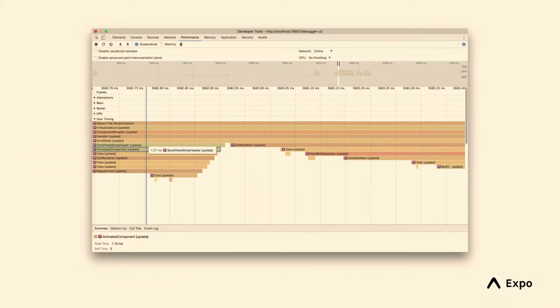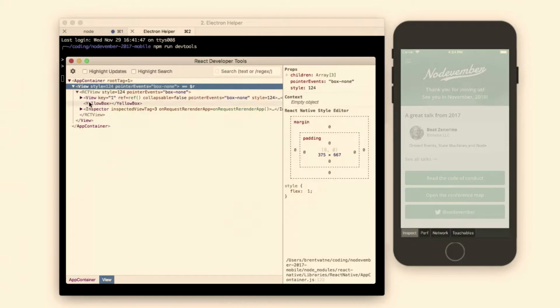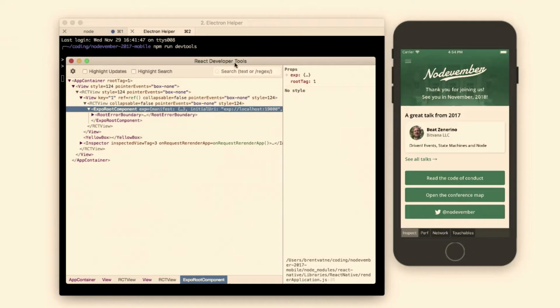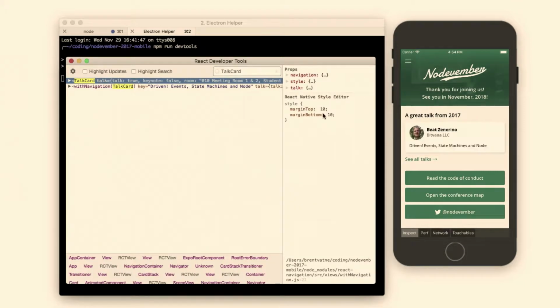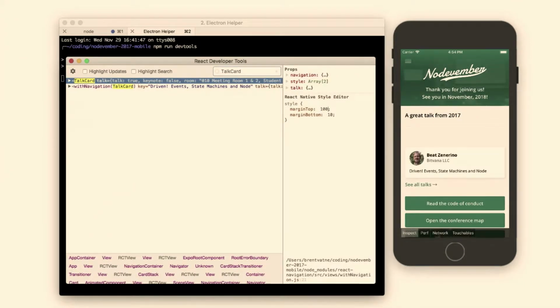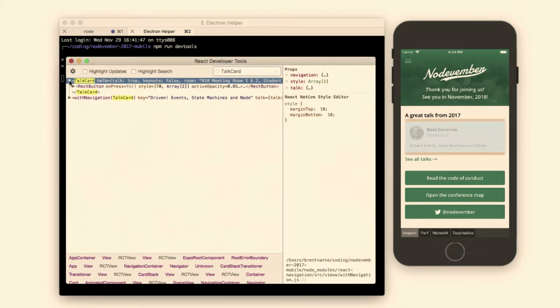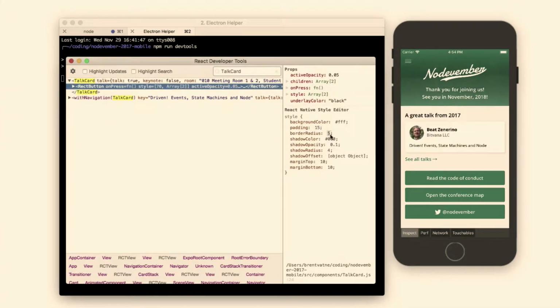You can use tools you're already familiar with, like Chrome for profiling. You can also use Chrome for debugging. The way that works, as a brief aside, is that you essentially run the JavaScript for your app inside of Chrome and then communicate over IPC using just JSON. So that's kind of cool. You have access to React DevTools, which you can use in a familiar way to explore your component hierarchy and edit different styles and whatnot.